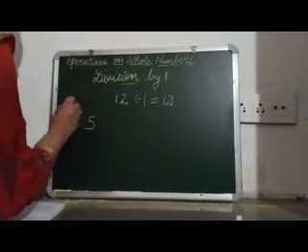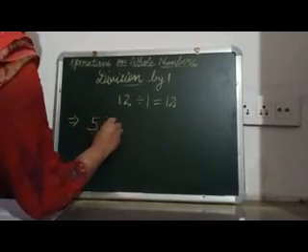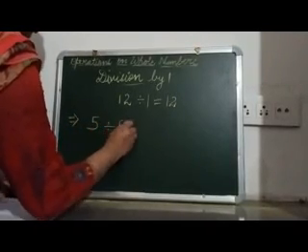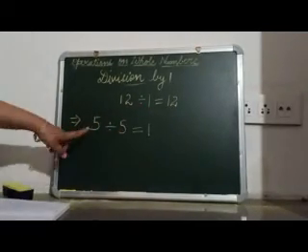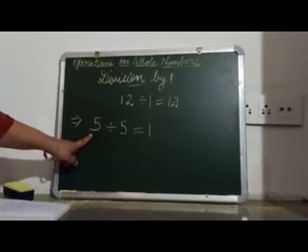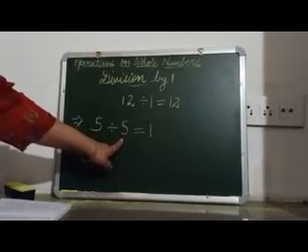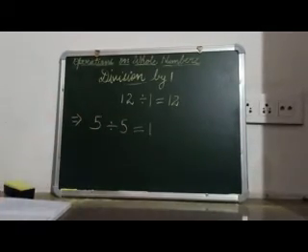Next is if we divide any whole number by itself. Suppose I take 5. 5 is a whole number. If I divide 5 by 5, then its answer is 1. That means we can say that if we divide a whole number by the same whole number, then its answer will be 1.